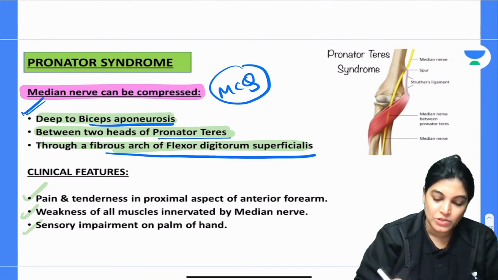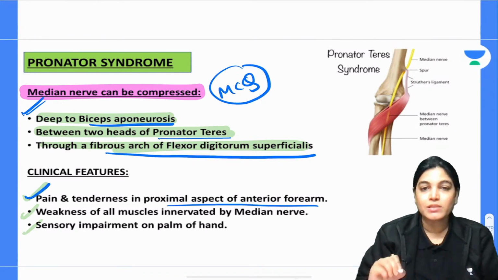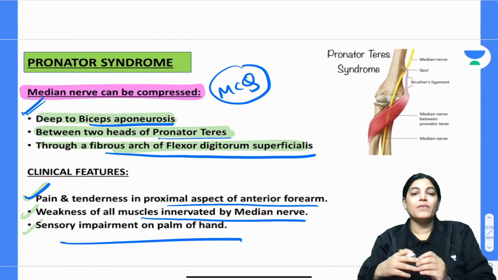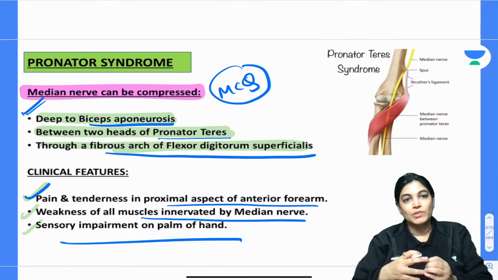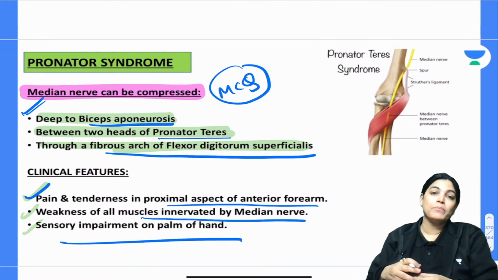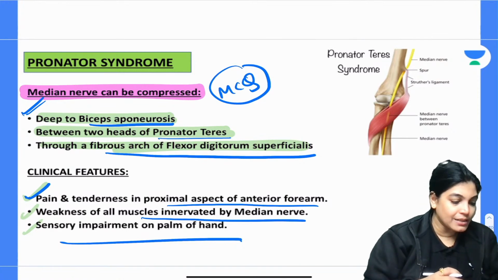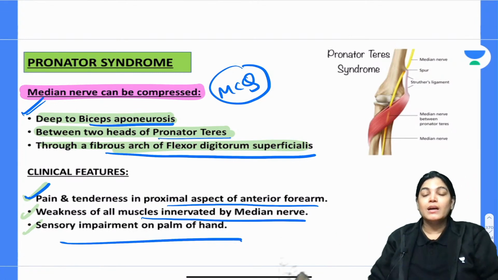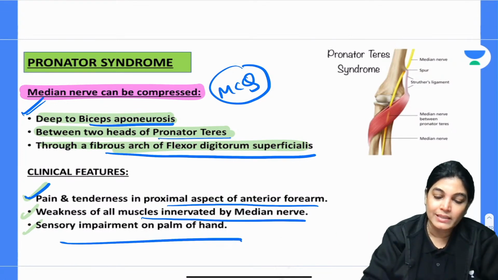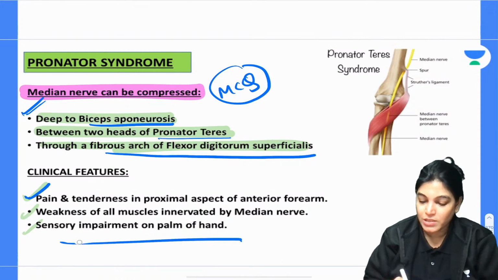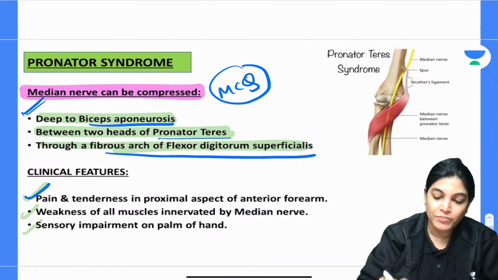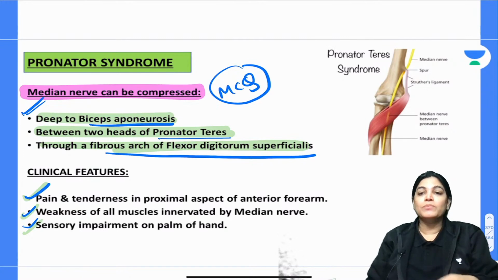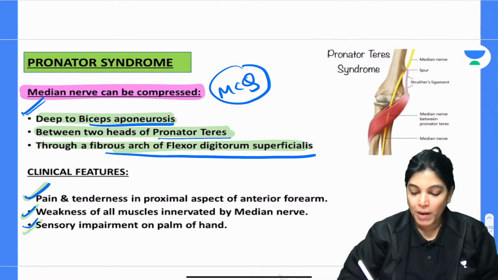Clinical features: pain and tenderness in the proximal part of the anterior forearm, weakness of all the muscles supplied by the median nerve, and sensory impairment on the palm of the hand. Why is there sensory impairment here? Here the palmar cutaneous sensation is also lost in pronator syndrome, because the compression is high above, not at the level of the wrist. That means the palmar cutaneous branch is also involved.